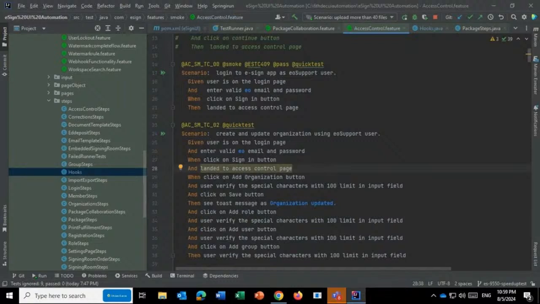What is the automation tester's job, or a tester's job? To validate whatever requirement is there, whether it's working as per the requirement, whether the behavior is working according to the functionality, as the development is going on, right? So this is very important.